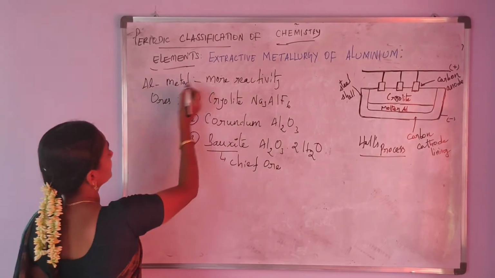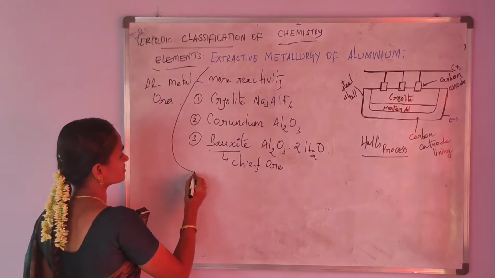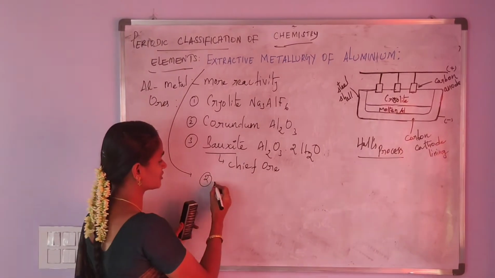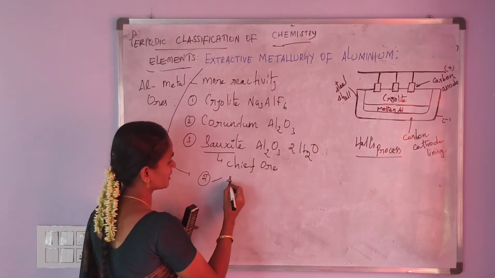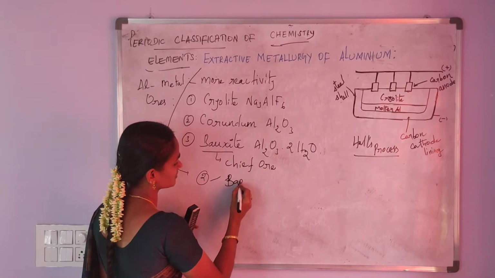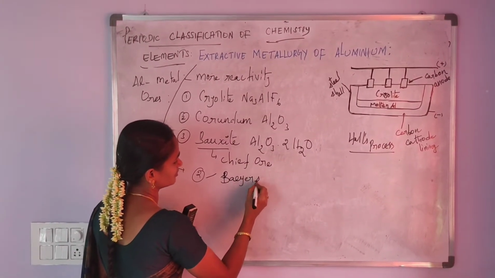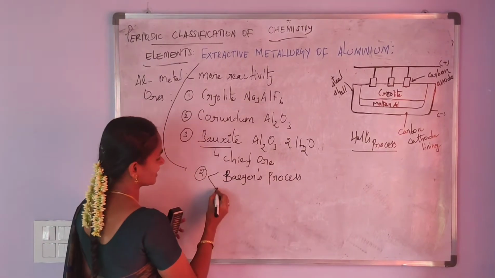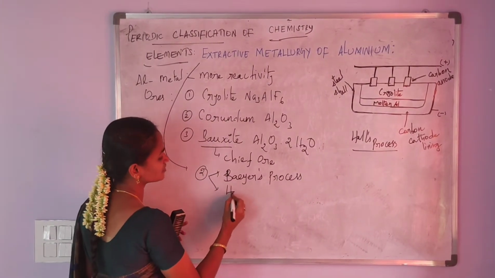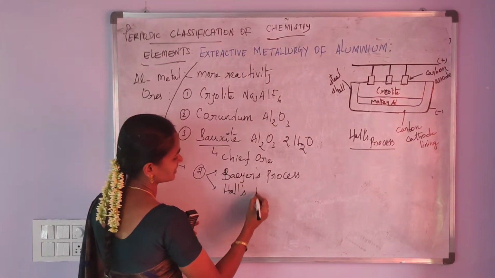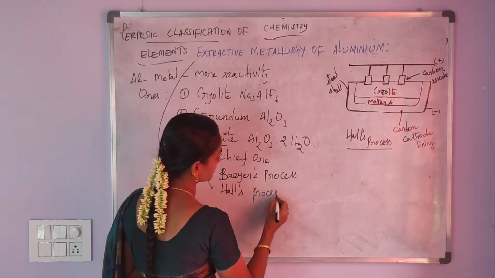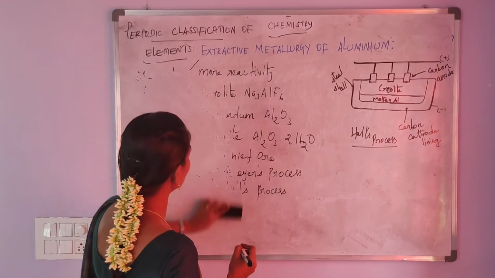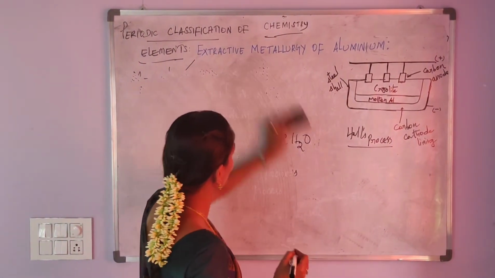Okay. So the extractive process involves two steps. First one is Bayer's process. And then second one is Hall's process. Okay. So first we will discuss the Bayer's process.